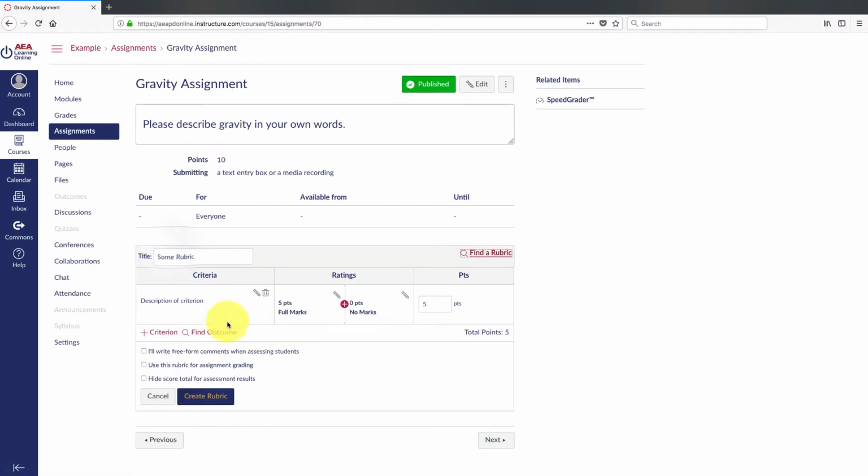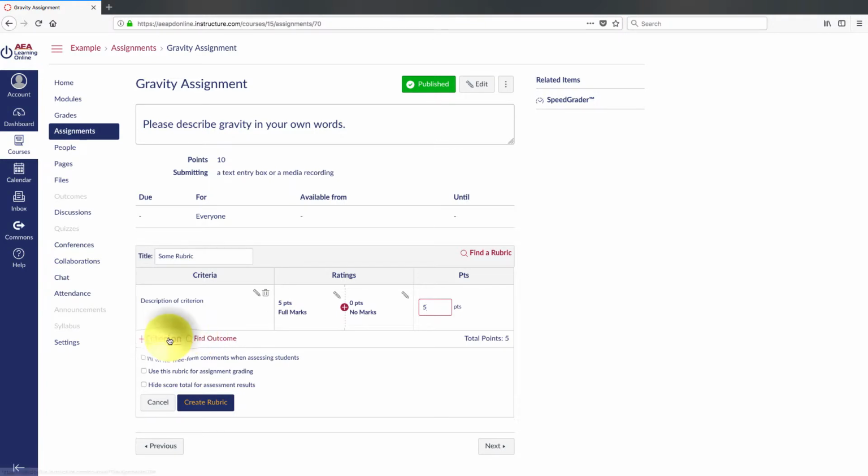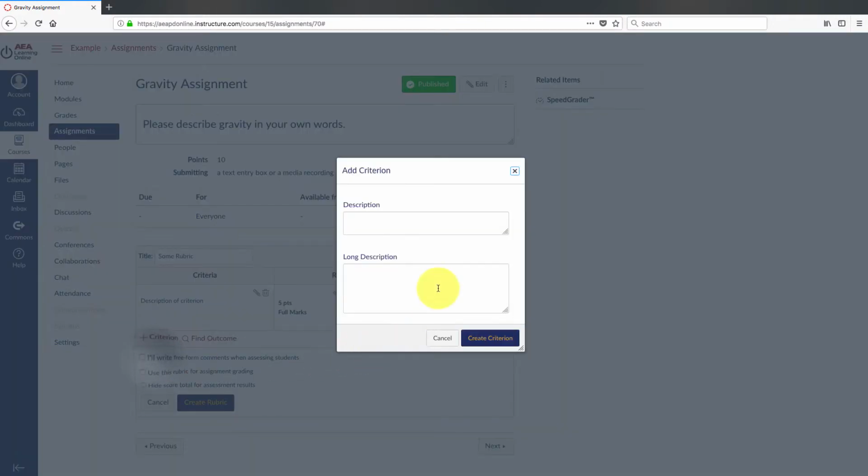And if you want to include a rubric, so here's where you're going to make your rubric. If I remember, we said we wanted this out of 10 points, so we'll add a criteria.